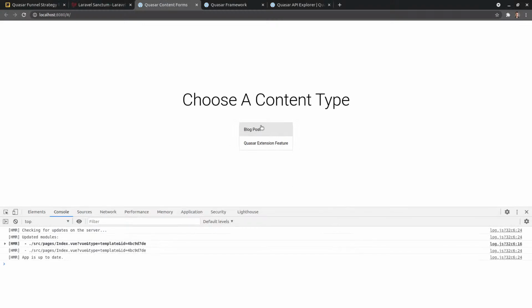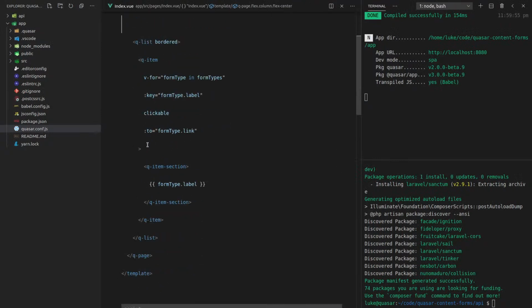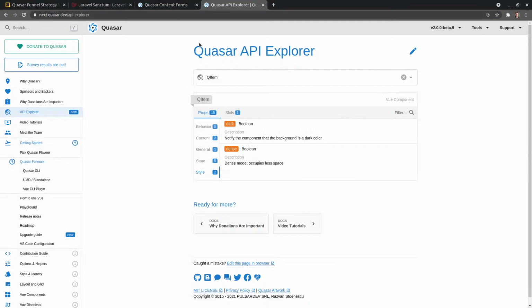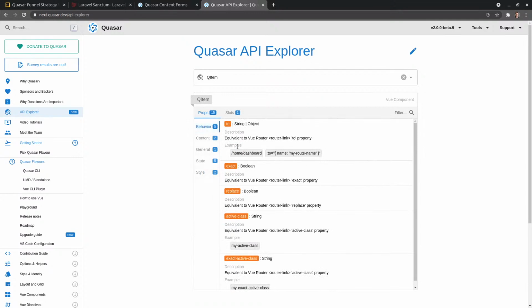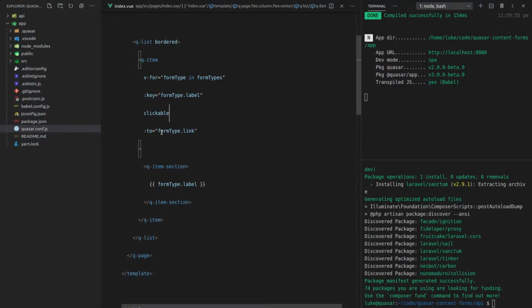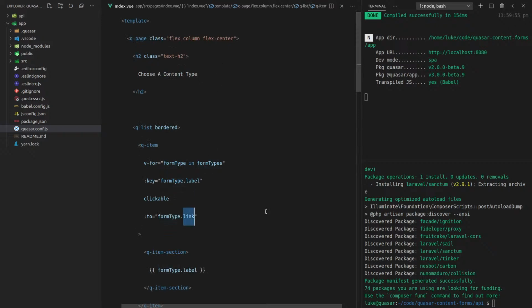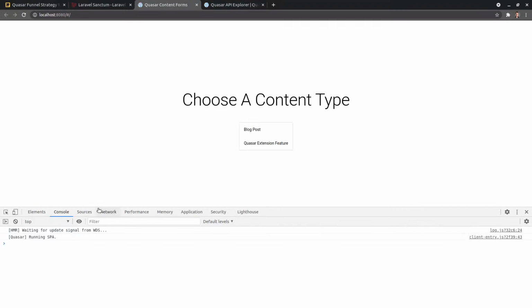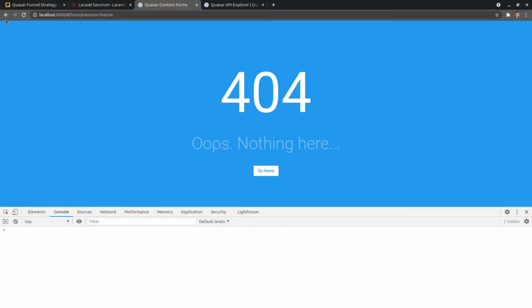Yep. Blog post should take you to the blog post page. Currently it doesn't, so I'm doing something wrong here. Looks like the 2 is not working. So let's see. Behavior 2. And that's on Q item. Form type dot link. So maybe, oh no, it's not meant to be link. It's form type dot 2. I bet you saw that. You with your keen eyes. All right, let's try this. And that's working. That one's working as well.